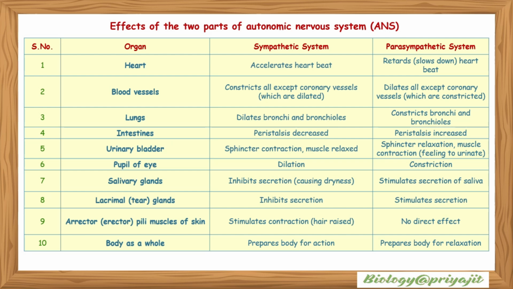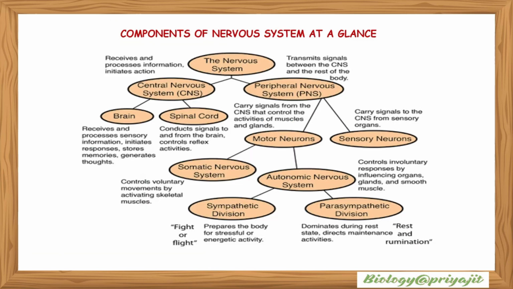This is the table showing the effects of the two parts of the autonomic nervous system, the sympathetic system and the parasympathetic system. These are the various components of the nervous system at a glance.